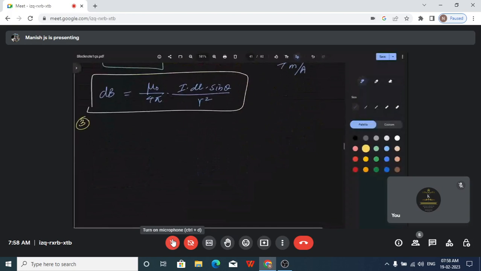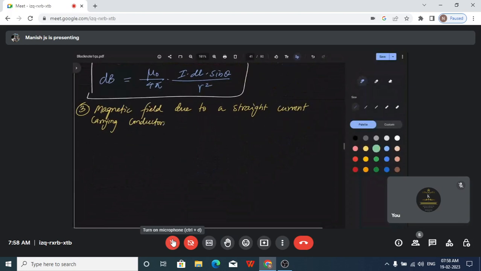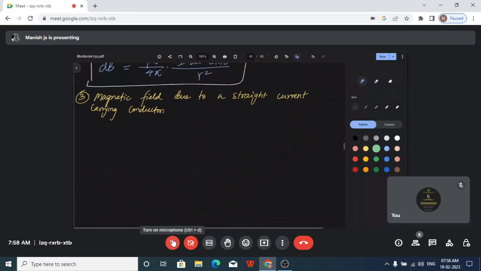Next, we are seeing magnetic field due to a straight current carrying conductor. So next we are going to see this. What is the magnetic field due to a straight current carrying conductor?